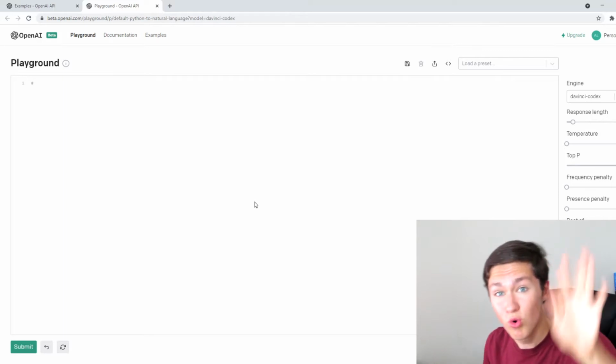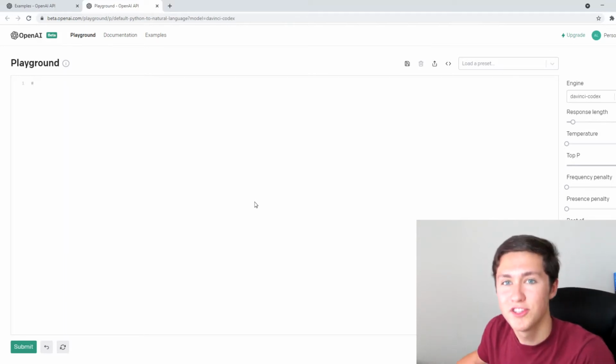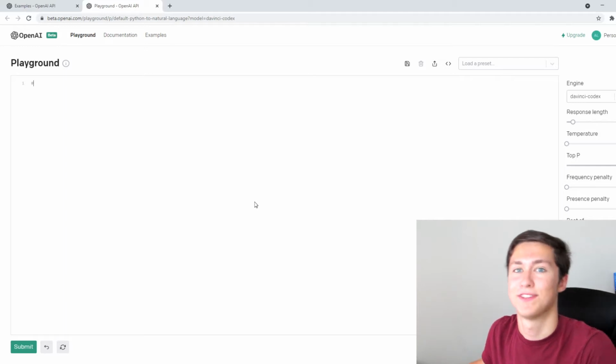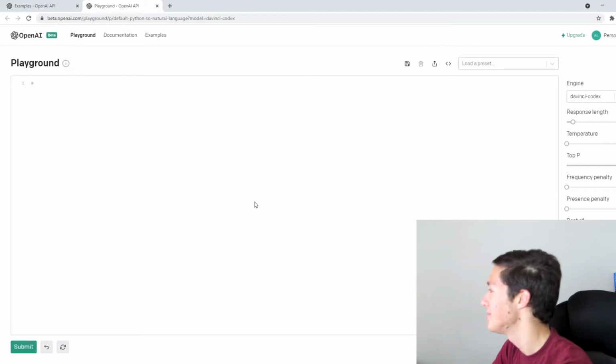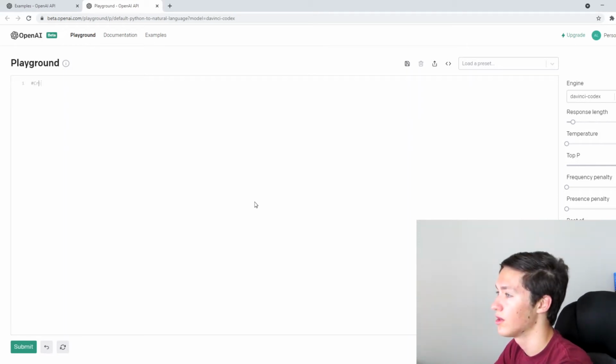But what's even cooler than this is that people have managed to generate entire games out of just natural language commands. So let me actually show you 2 examples. Let's say, create a Python function which is, let's say, a classic snake game, and display the game using the Pygame library.